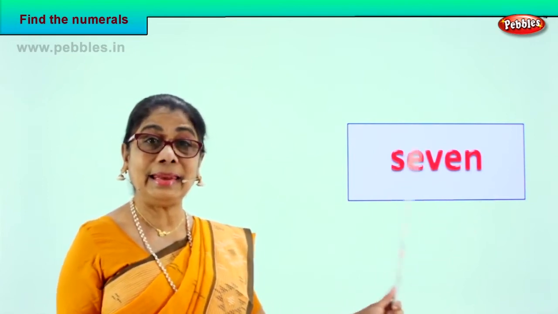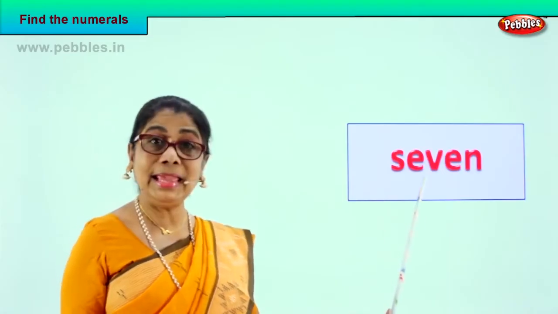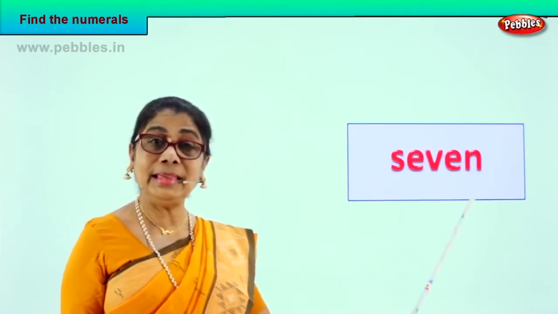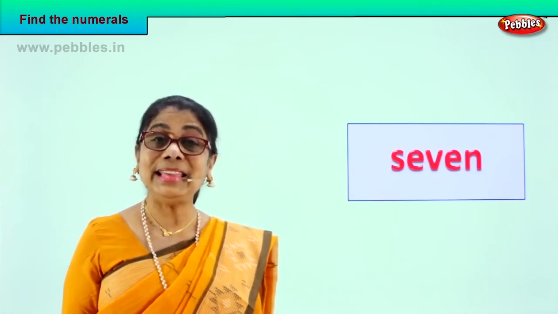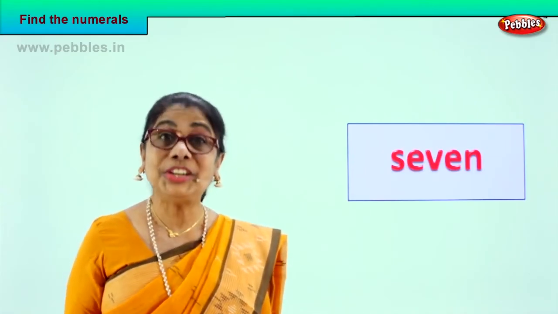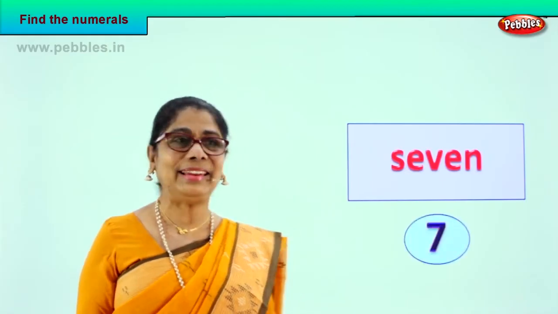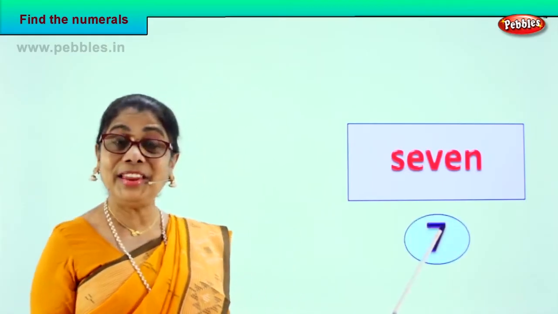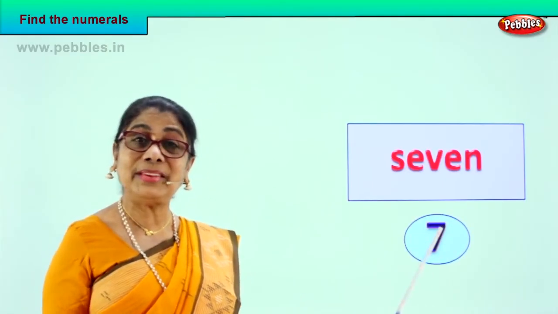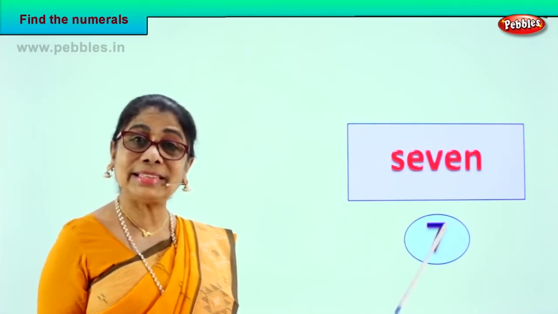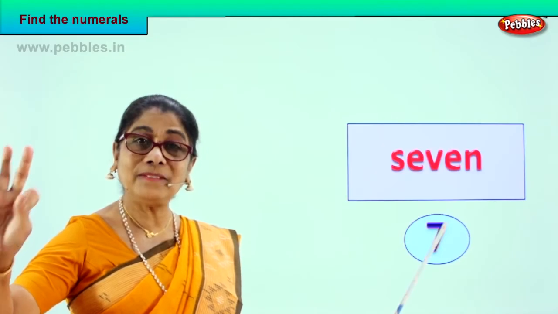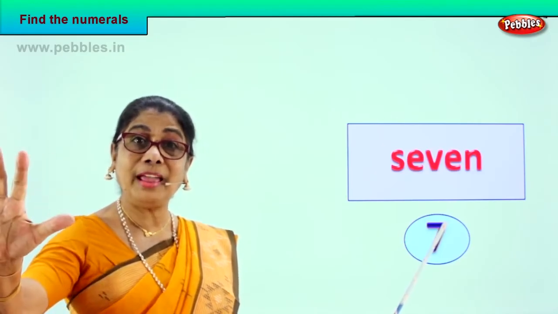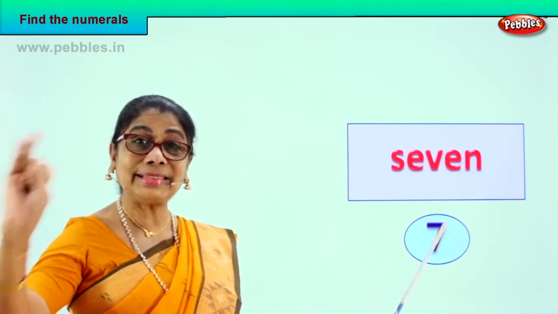S-E-V-E-N. Say it again. S-E-V-E-N. What is S-E-V-E-N? What is it? Good. 7. Very good. You found the numeral 7. Take a little finger. Take 7. 1, 2, 3, 4, 5, 6, 7.